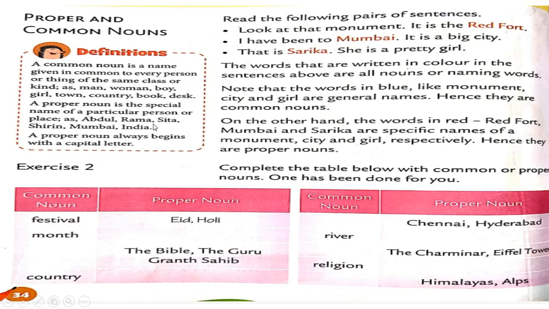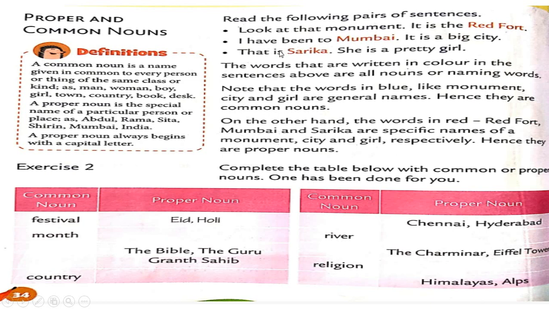Right? Proper noun means a special name which is given to a person, place or thing. For example, Abdul. Abdul is a proper name which is given to a particular person. So we can say that Abdul is a proper noun.